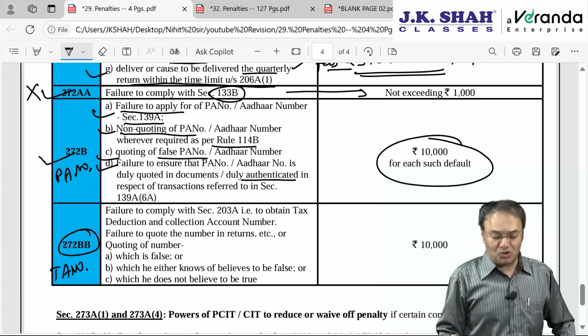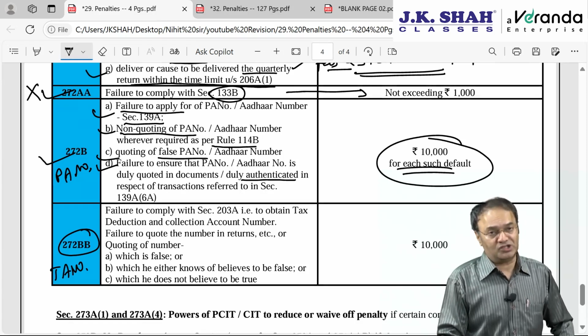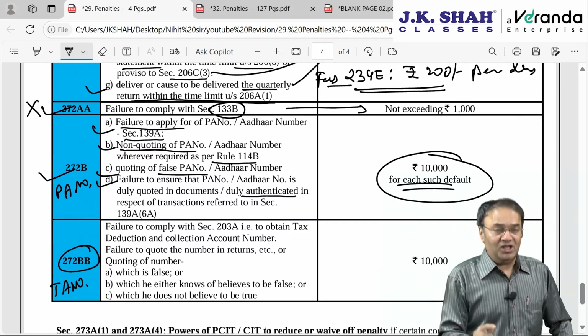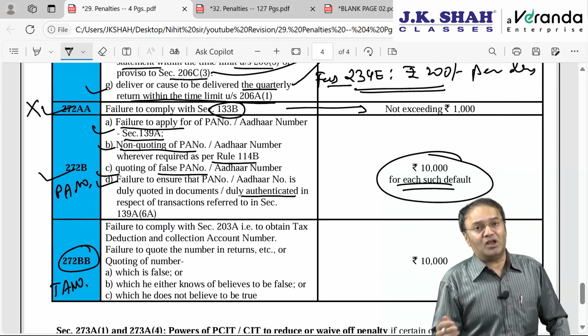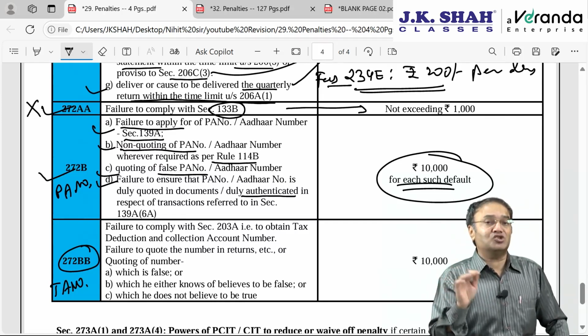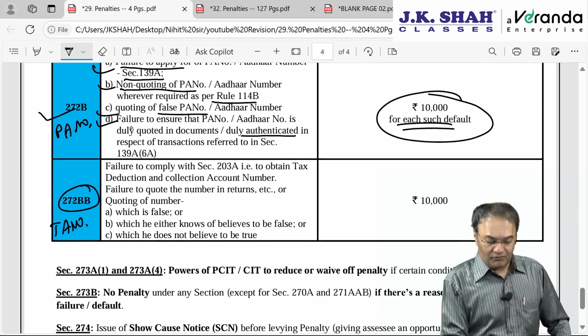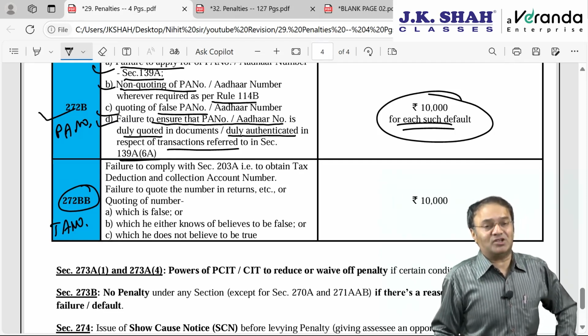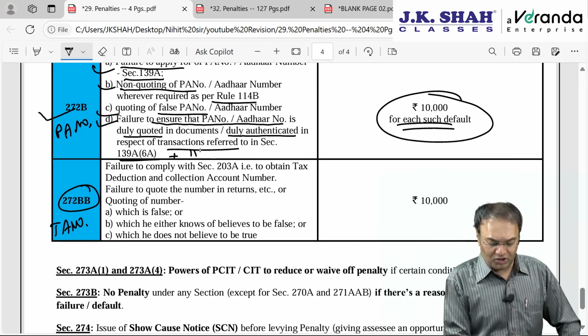If assessee does not do that, then 10,000 penalty for each default on the assessee. On the other hand, 272B also imposes the same 10,000 penalty on the bank if bank does not ensure this. Failure to ensure that PAN number, Aadhaar number is duly quoted and duly authenticated in respect of transactions referred to in 139A subsection 6A, read with rule 114BA.